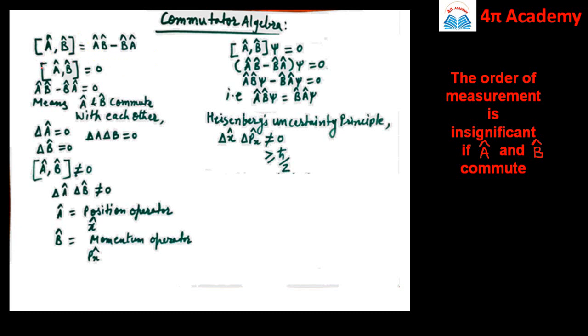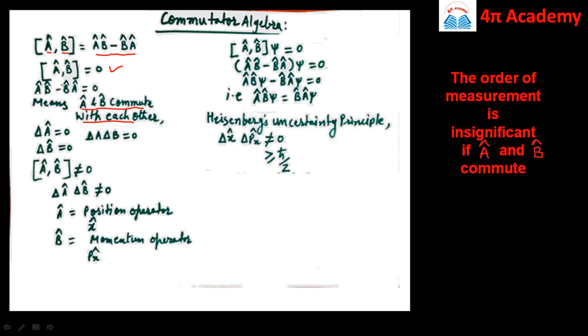Further, if the commutator bracket of A cap comma B cap is equal to 0, it means that if the value, that is A cap B cap minus B cap A cap, is equal to 0, then the two operators A cap and B cap are said to commute with each other. So the two operators are said to commute if the commutation bracket yields a result equal to 0, while if the commutation bracket of A cap and B cap is non-zero, then they are not said to commute with each other.